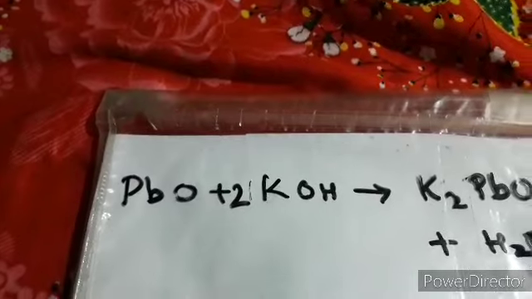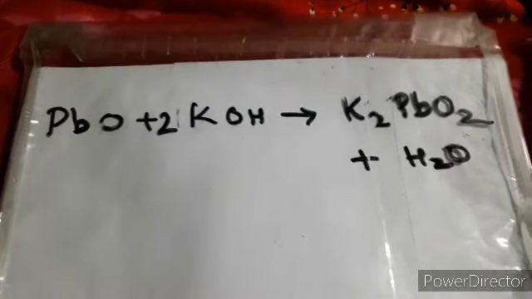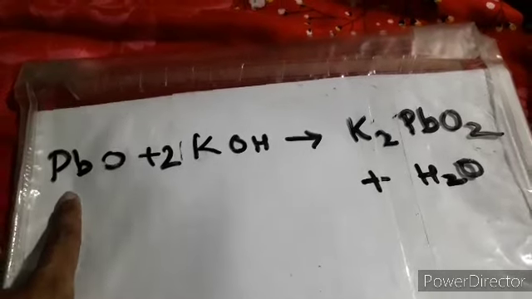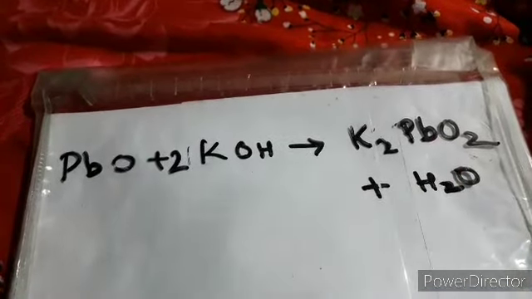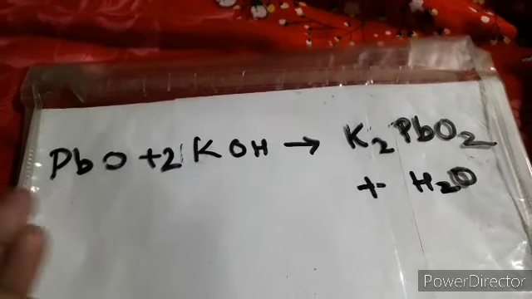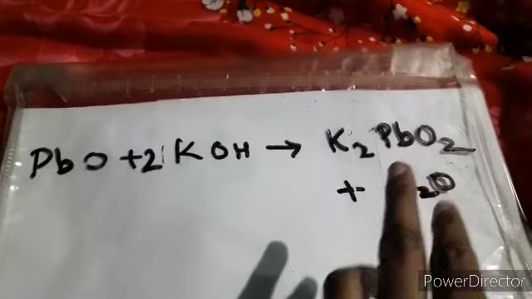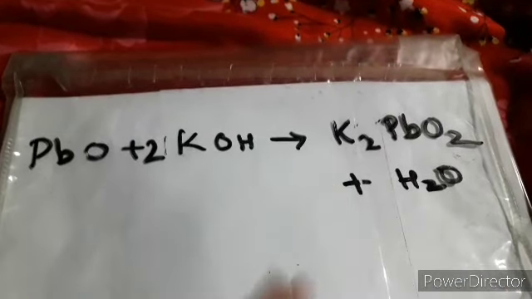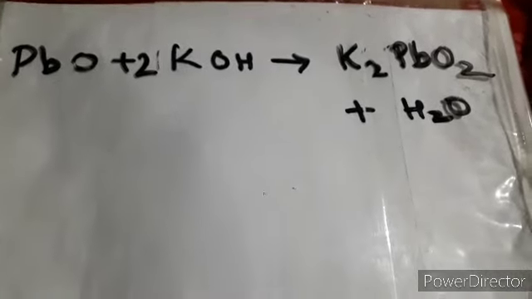So what we are doing, just simply we are changing a few things and we are getting new reactions over here. In place of Zn you have put Pb over here, and in place of Zn you have put Pb over here. So what you are getting, this was your lead oxide, and over here you are getting potassium plumbite. This way you can change your reactions, and there is no need to learn the reaction. Always try to analyze the reaction.